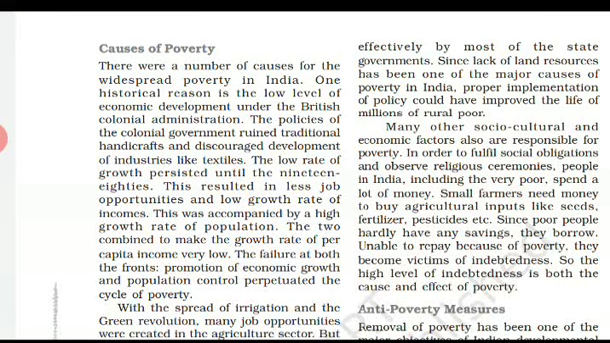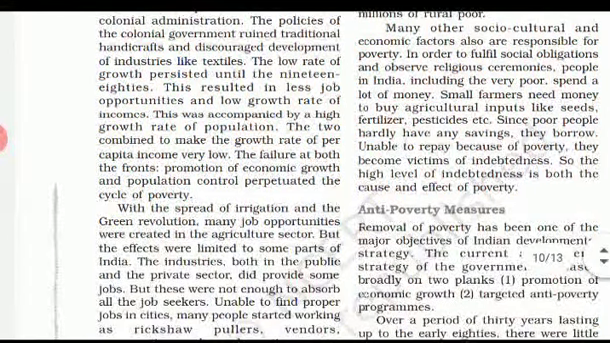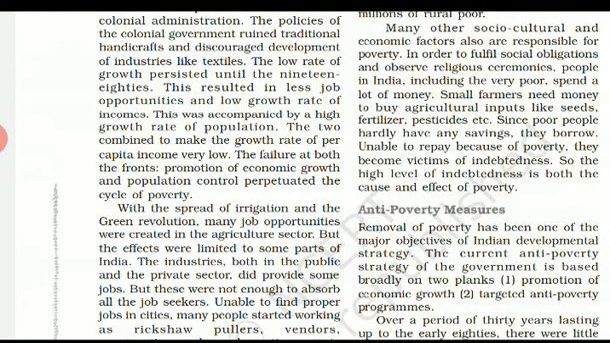The two combined to make the growth rate of per capita income very low. The failure on both fronts, the promotion of economic growth and population control, perpetuated the cycle of poverty. Because of the failure of economic growth as well as the rise in population, the cycle of poverty was triggered and became more intense. Okay, with the spread of irrigation and the green revolution, many job opportunities were created in the agriculture sector. We have already discussed that this spread of irrigation facilities and the green revolution policy created more job opportunities in the agriculture sector. But the effects were limited to only some parts of India.